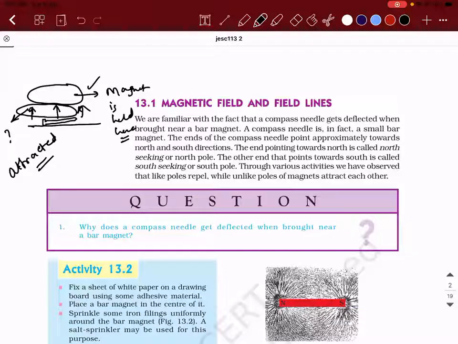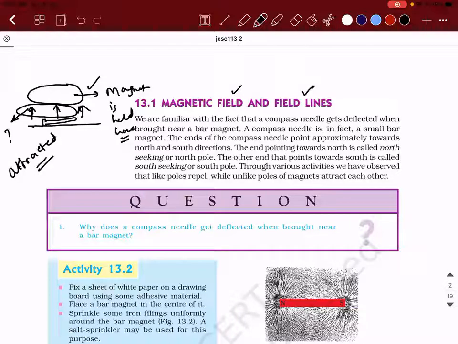It is very important for us to understand anything in a diagrammatic format for us to convey that information to someone else. How will you say that there is a magnetic field here? You cannot just say that which is invisible to our eyes. For that, they came up with the concept of magnetic field, which is obviously known, and they came up with the concept of field lines.